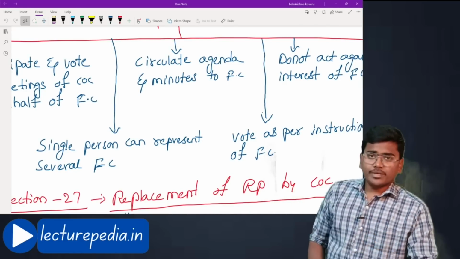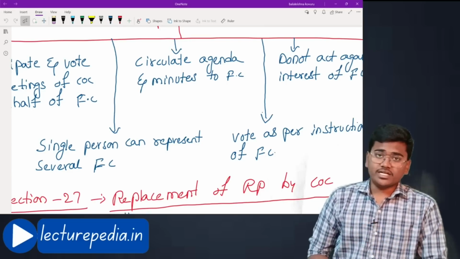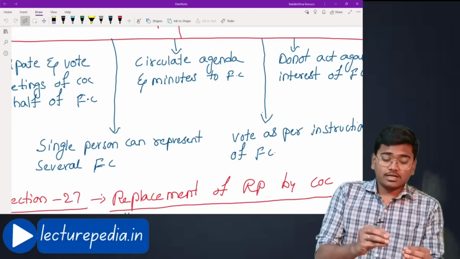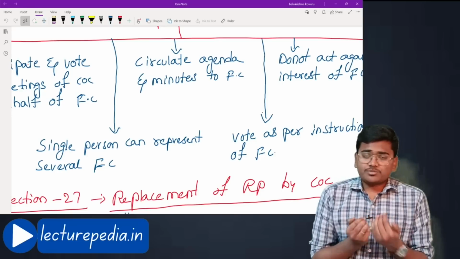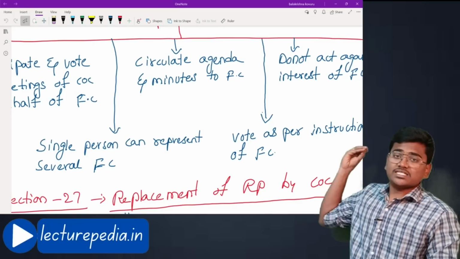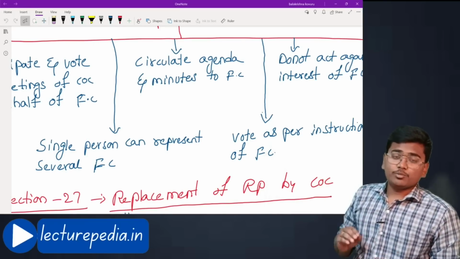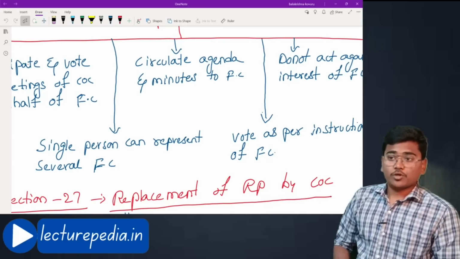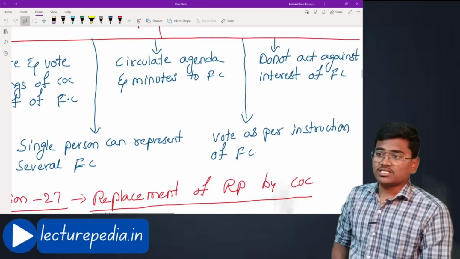See, for the meeting of committee of creditors, there will be some agenda, and after completion of the meeting, the minutes will also be prepared for the meeting. Now, both agenda and minutes have to be submitted by the respective authorized representative to his financial creditor who has appointed him. Okay, such a submission has to be made by the authorized representative to his financial creditor. Hope that is clear. That is to his principal who has appointed him as an authorized representative.